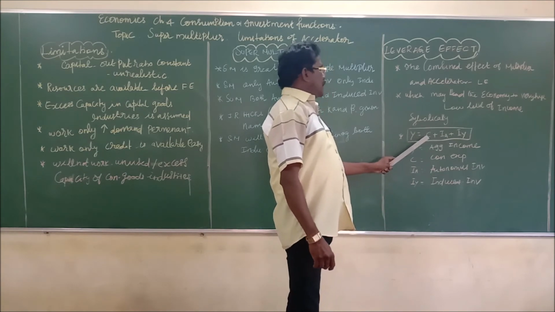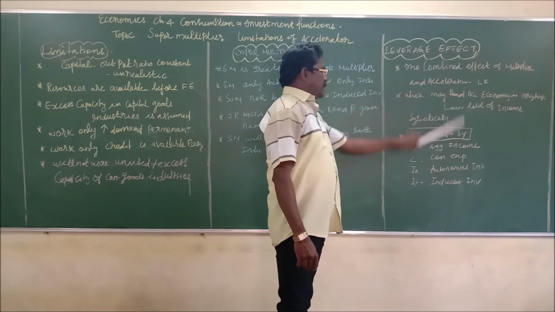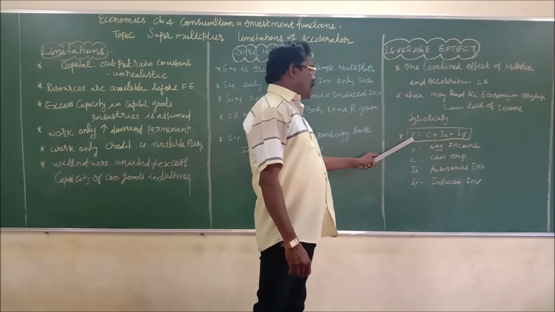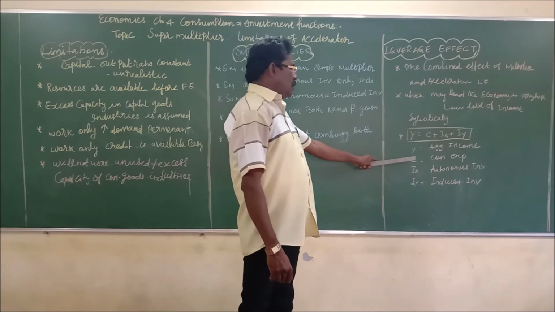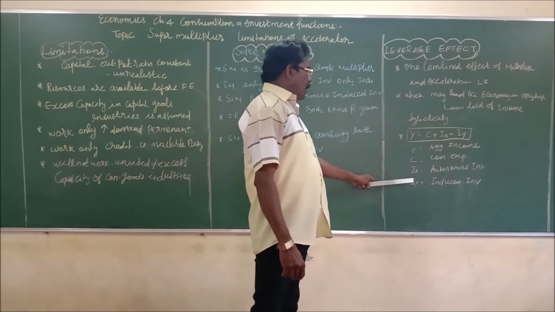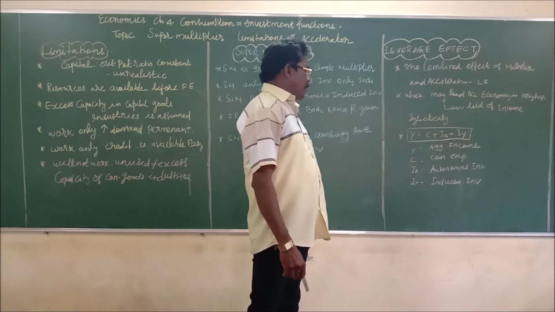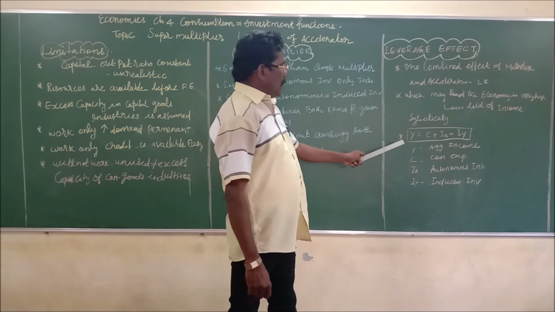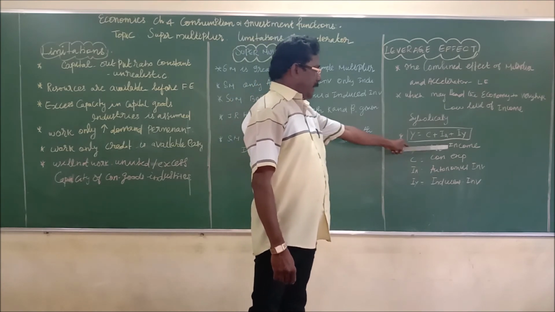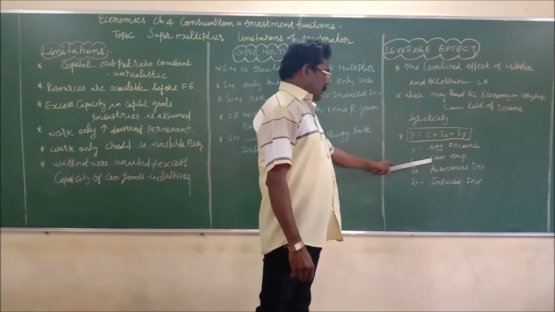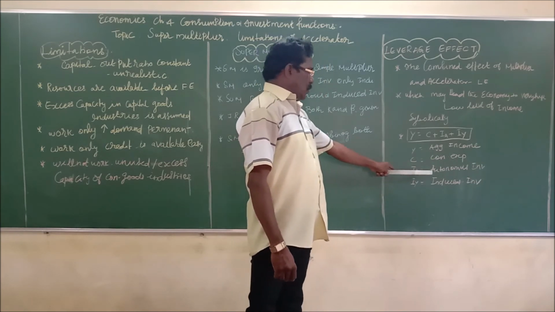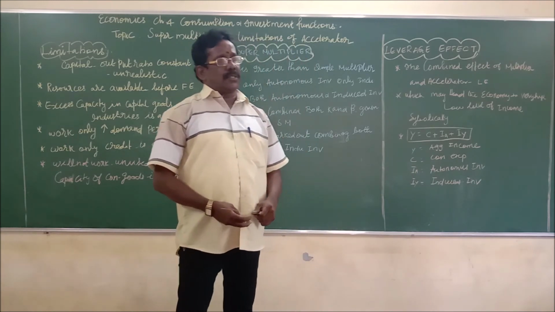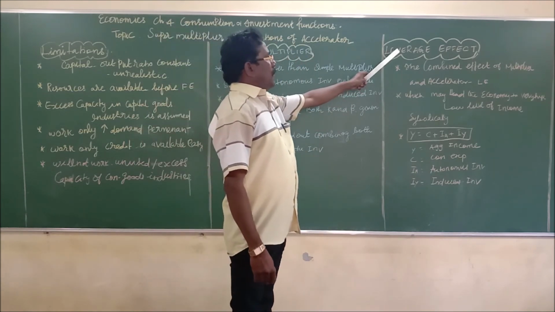Y equals aggregated income, C refers to consumption expenditure, IA refers to autonomous investment, and IY equals induced investment. So there are 4 important things: Y refers to aggregated income, C equals consumption expenditure, IA refers to autonomous investment and IY refers to induced investment. So this is known as the leverage effect.